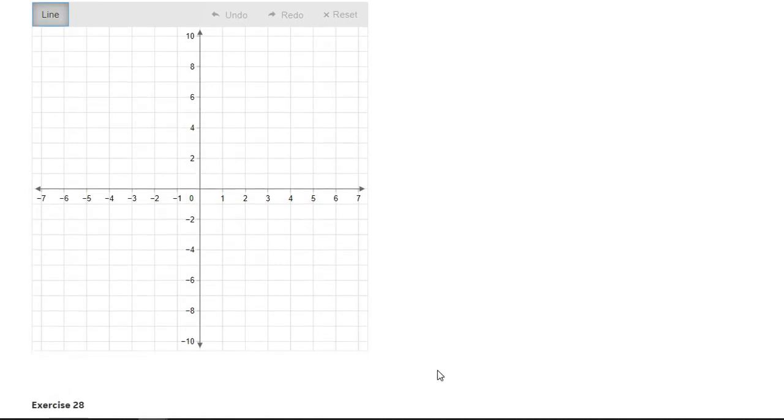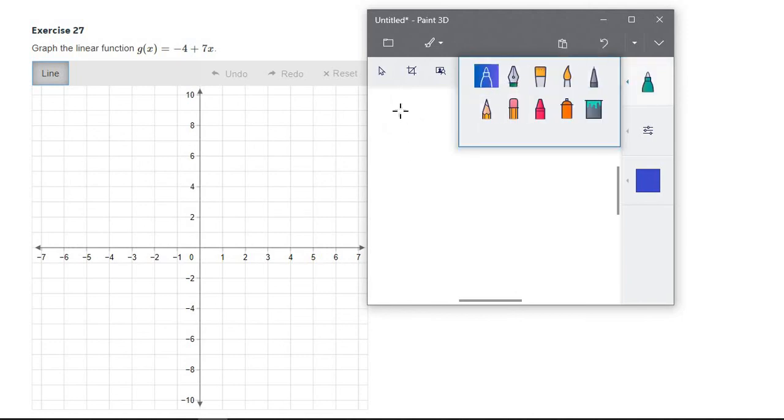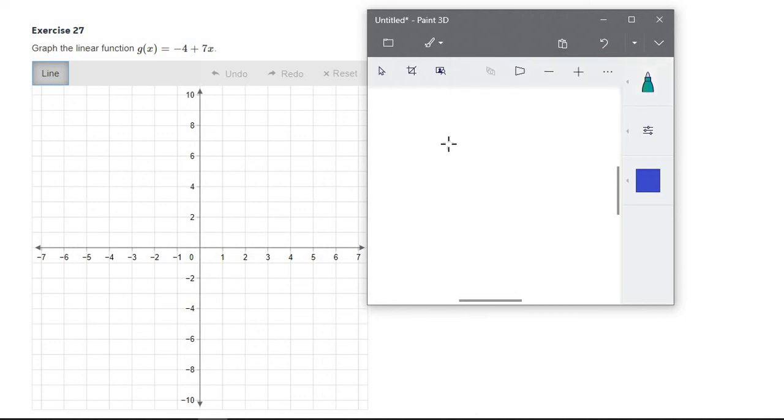Okay, now this one is going to be a little more complicated because now we have to do just a little more math. Here we have negative 4 plus 7x. So again, you could just always use 0 and 1 for x. Now this is one of those where it might be easier to use a couple different numbers here rather than 0 and 1. If you find a number that you think will be easier to graph, you could always use that. But I always like 0 and 1.